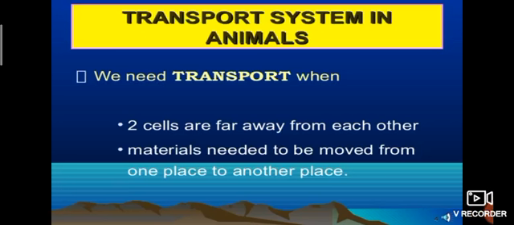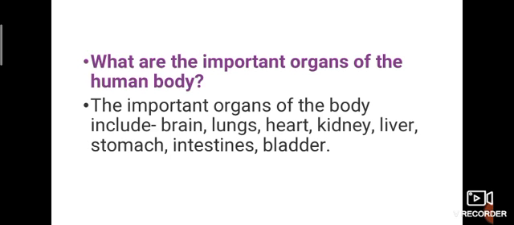Dears, after eating, where does the food go? Into our digestive system. So the digesting process happens. After that, how is the energy transferred to our body? Yes, through transportation. So transport is a must in animals and human bodies. What are the important organs of the human body? Yes, what are they? Brain, lungs, heart, kidney, liver, stomach, intestines, bladder. These are internal organs.